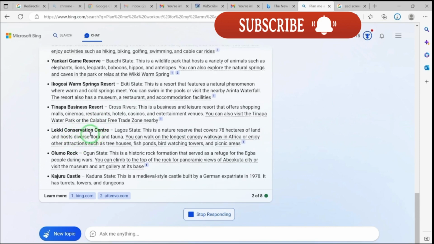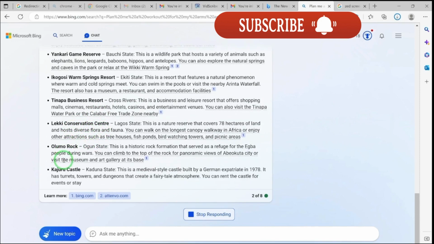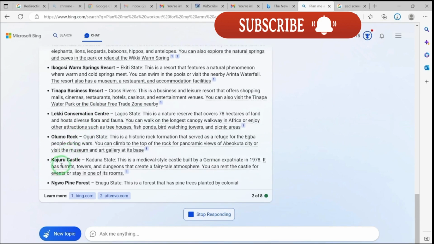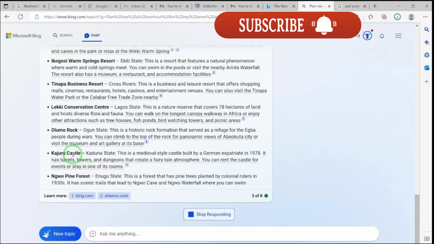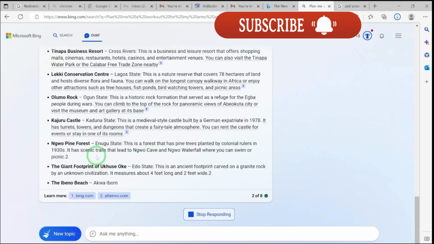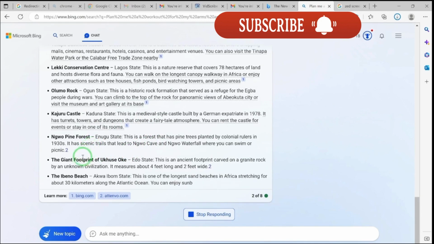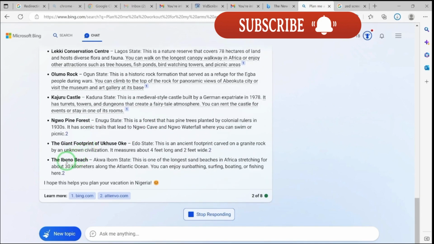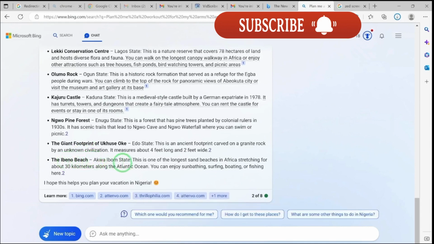Okay, Lake Conservation Center is in Lagos. Olumo Rock. I've been to Olumo Rock. Kajuru Castle in Kaduna State. Yeah, this is the closest to me, and you can see the details. Okay, it's giving you details. Ungo Pine Forest. You can see the Ibeno Beach, which is in Akwa Ibom State. I think this one also is very far away from me.